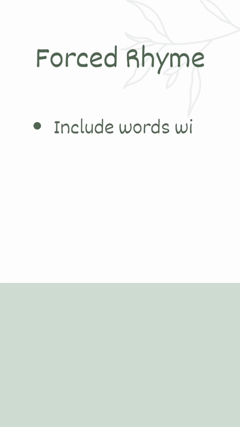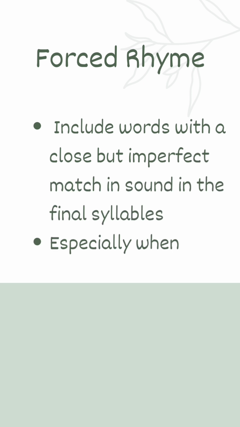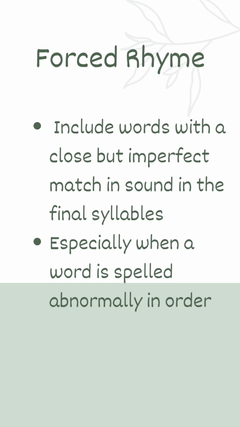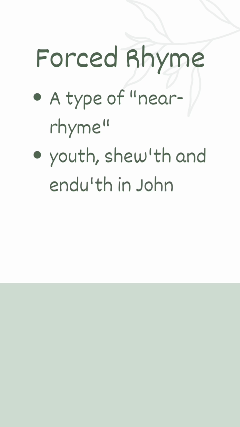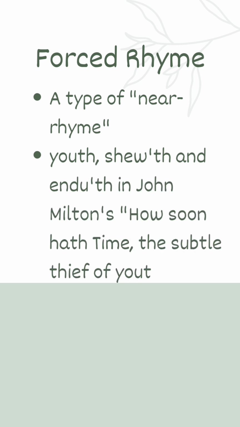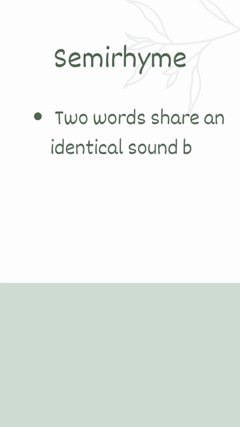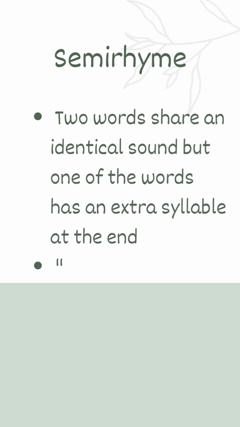Forced rhyme. It includes words with a close but imperfect match in sound in the final syllables, especially when a word is spelled abnormally in order to make the rhyme work. So, this is a kind or type of near rhyme. Youth, shoot, and uncouth in John Milton's How Soon Hath Time the Subtle Thief of Youth is an example of forced rhyme. Now comes semi rhyme. It is when two words share an identical sound, but one of the words has an extra syllable at the end. Time, climb, bing.